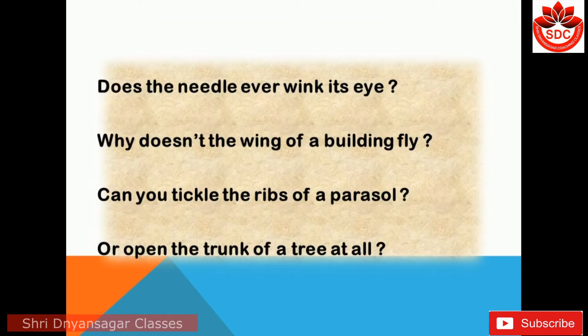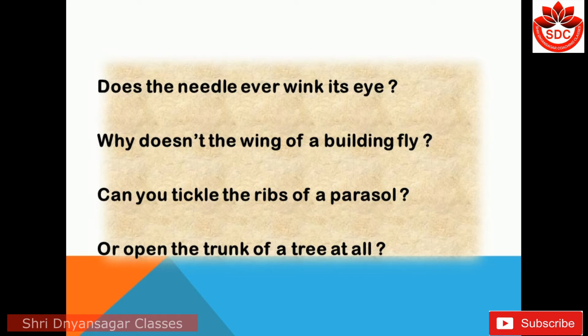Does the needle ever wink its eye? The needle's eye means what? The hole at the top of the needle. We call it the needle's eye, but it can't wink, and our eyes we can wink. Why doesn't the wing of a building fly? Here, a wing means a part of a building that sticks out from the main part, especially one built with a particular purpose.